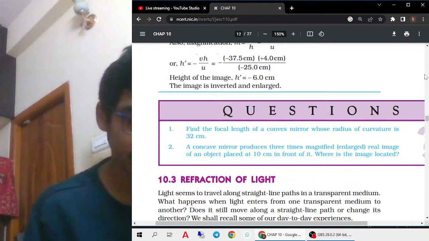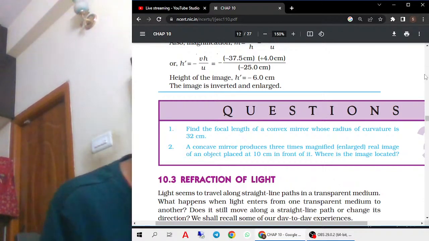So minus 3. Then the u value is minus 10 centimeters. Then the v value you have to find. So minus v by u: minus v by minus 10 equal to minus 3. The 10 cancels, so v equal to minus 30 we got.